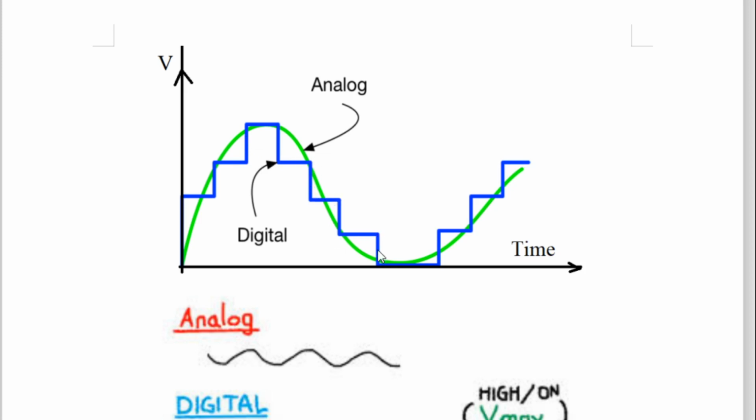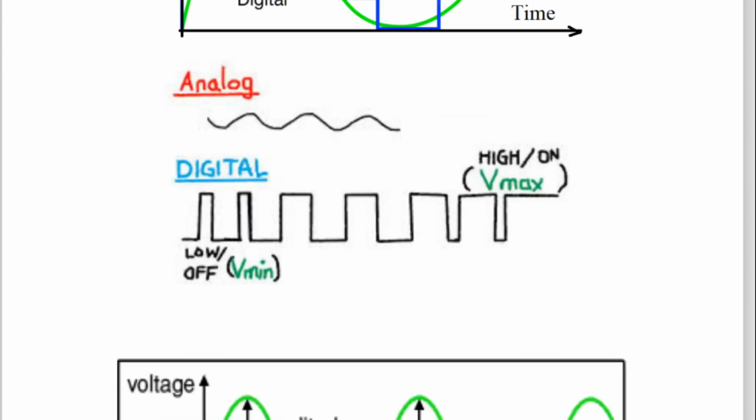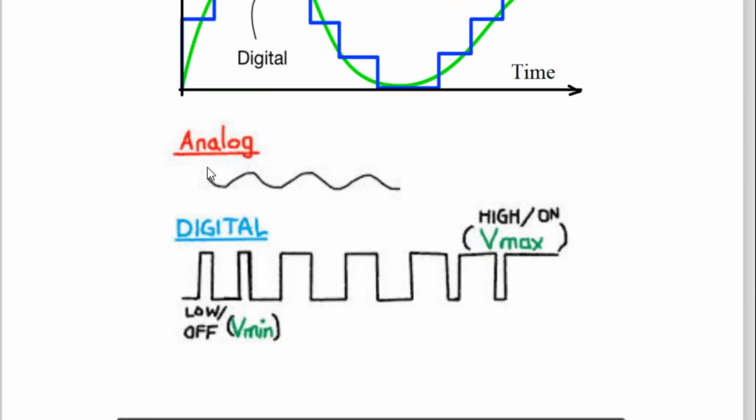In this way you can say that there is a step response in a digital signal, because for a certain time the value of the voltage remains there, and the same thing is not there in an analog signal. In an analog signal, at every time the value of voltage is different, and generally we say that an analog signal is continuously varying with respect to time.